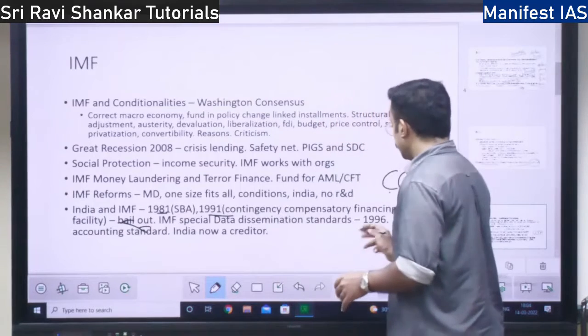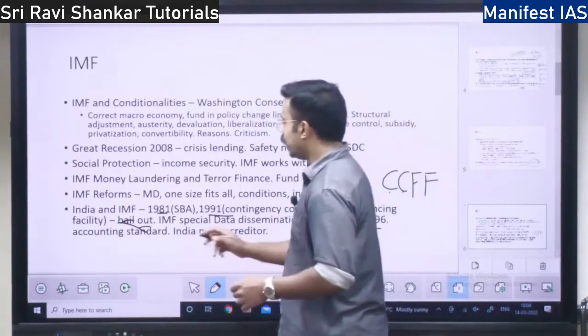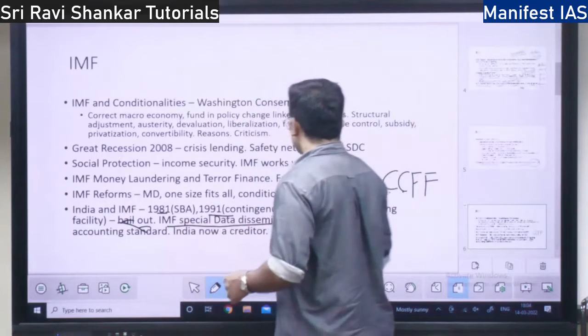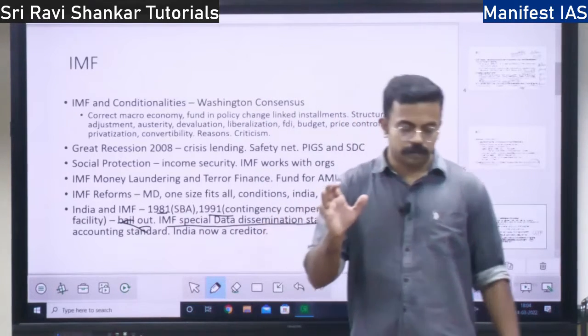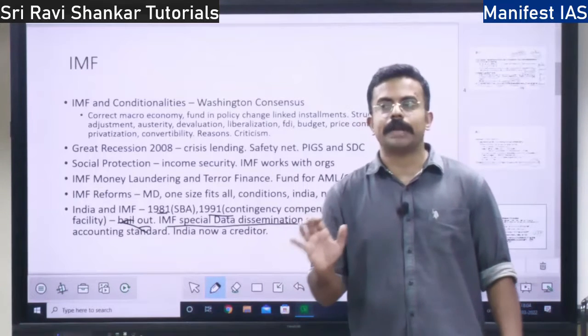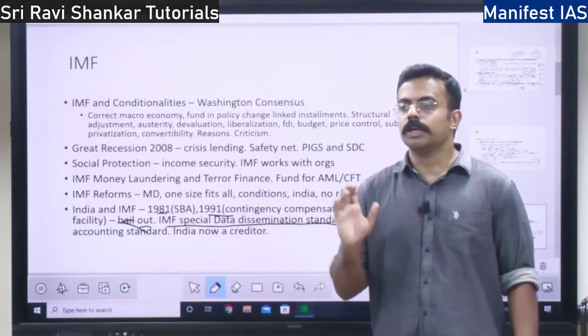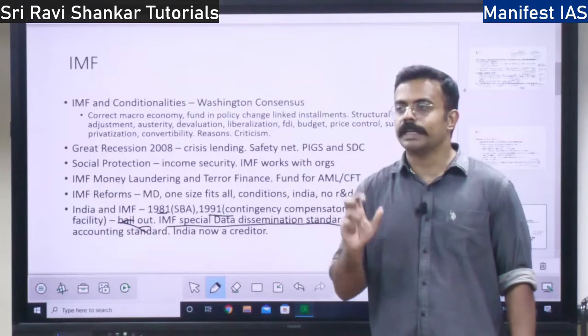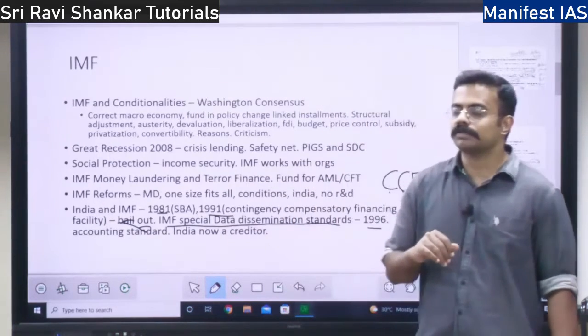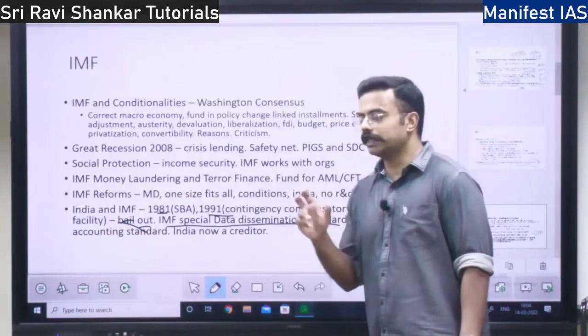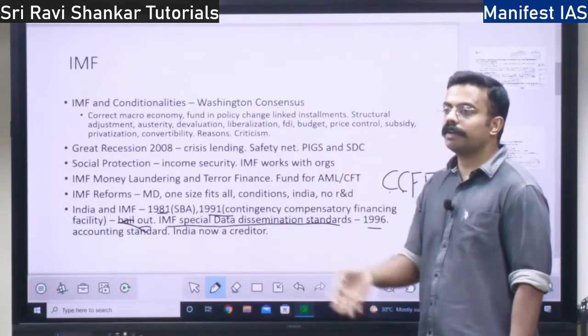Not only that, in 1996 IMF carried out the Special Data Dissemination Standards. See, every country maintains its account. How much money it is going to spend, how much money it is borrowing, what is the interest rate, which programs we are spending more, which countries we have given loan to.